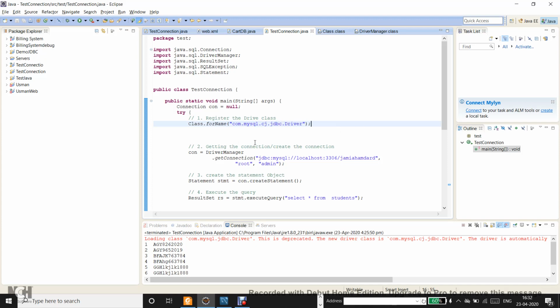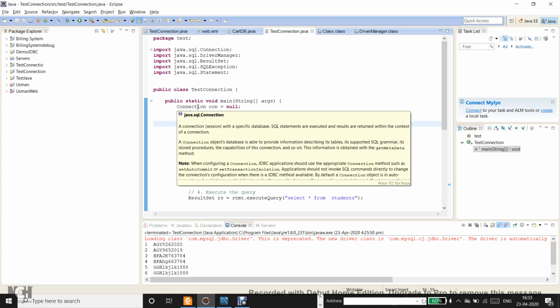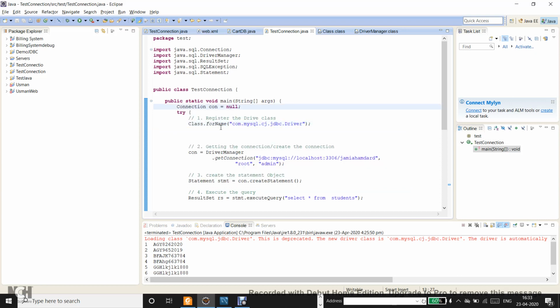So I've changed the things to normal for the MySQL database. Now the get connection method is going to return a connection object, and this con variable is an instance of the connection object, which is initially pointing to null. Now when it gets the connection object with this configuration set, it's ready to create a connection and basically execute your queries.